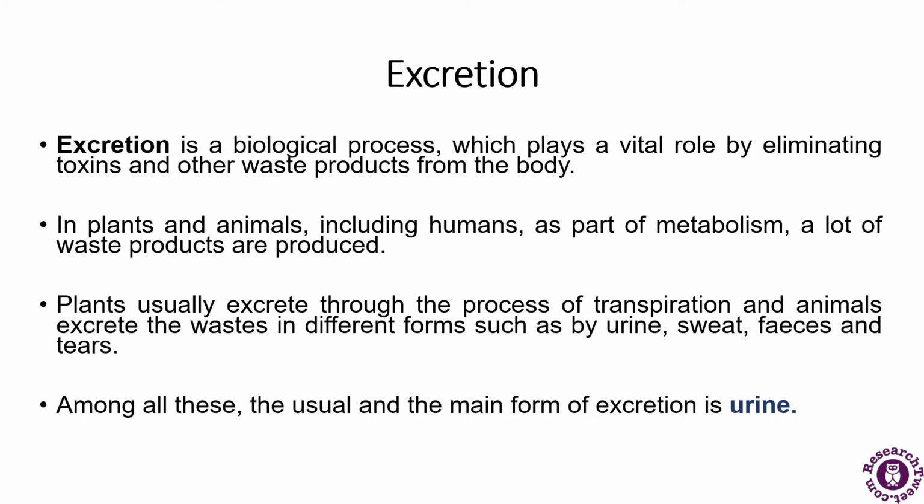I have already discussed the excretion process. The excretory system is one of the parts of the human body, and its vital role is eliminating the toxins and waste products from the body. Not only humans, but plants and animals also excrete waste through various processes, and animals excrete waste in various forms, for example urine, sweat, feces, and tears. Among all, the main and usual form of excretion is urine. So we will be discussing urine in more detail.